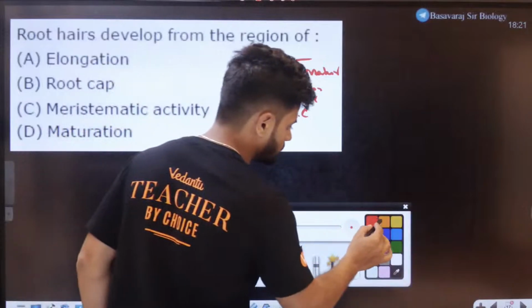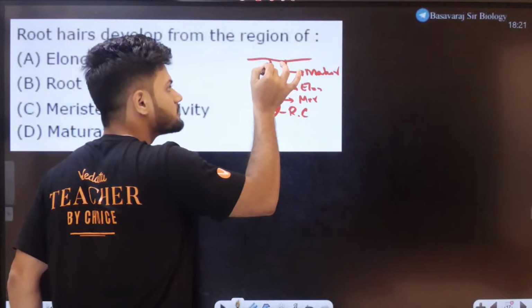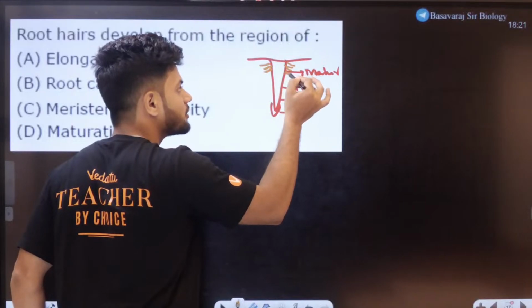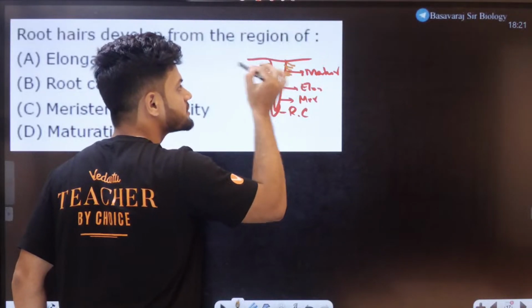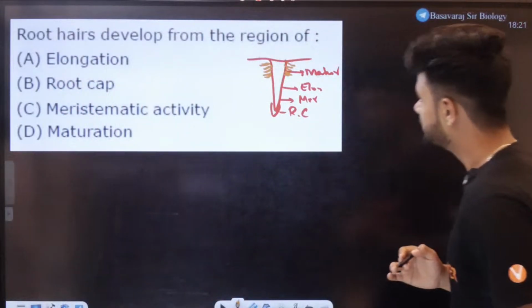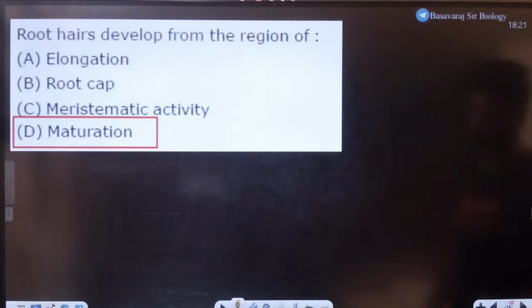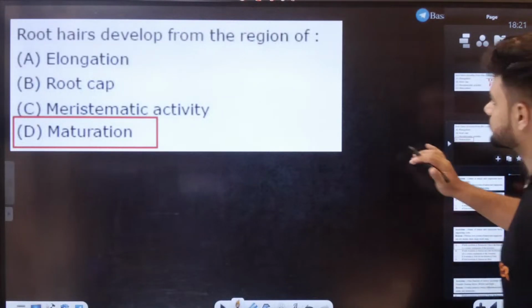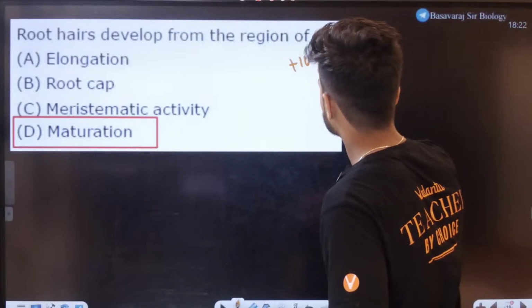Here we can draw some nice root hairs, a mustache for this root. So what is the answer, students? It's going to be the region of maturation. This is going to be +10 marks in the box. +10 marks right here.